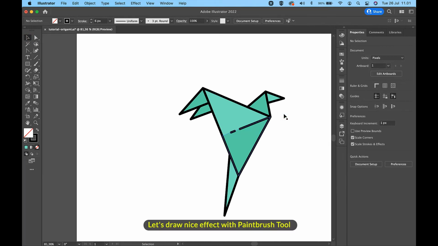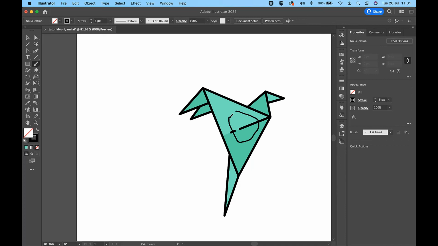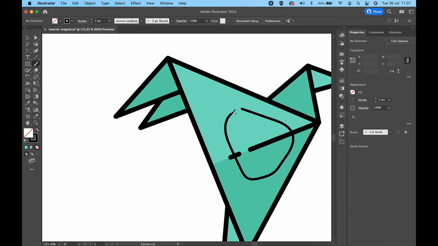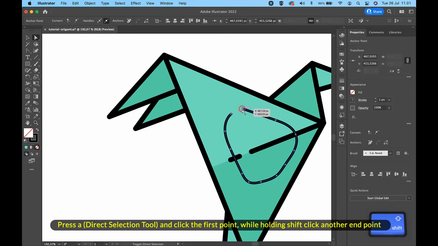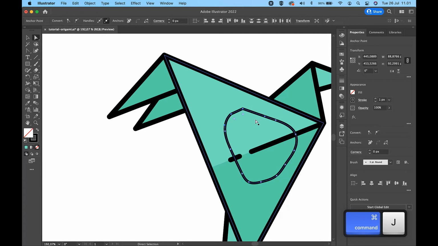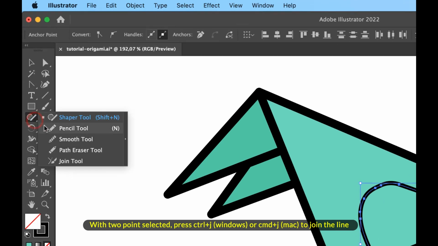Let's draw a nice effect with the paintbrush tool. Press A, direct selection tool, and click the first point, then while holding Shift click another end point. With 2 points selected, press Ctrl and J on Windows or Command and J on Mac to join the line.